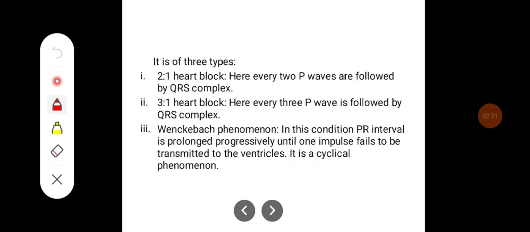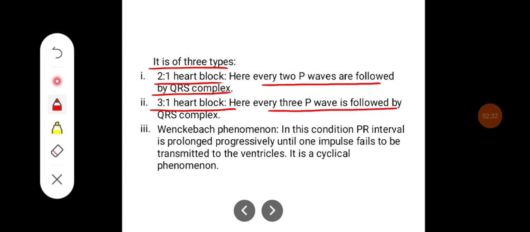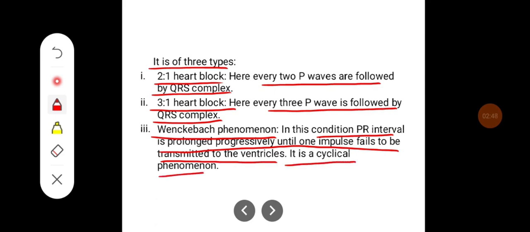It is of two types, that is 2:1 heart block. Here every 2 P waves are followed by a QRS complex. In 3:1 heart block, every 3 P waves are followed by a QRS complex. And in the Wenckebach phenomenon, the PR interval is prolonged progressively until one impulse fails to be transmitted to the ventricles, and it is a cyclical phenomenon.